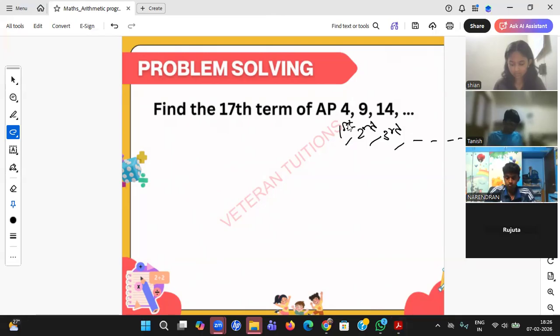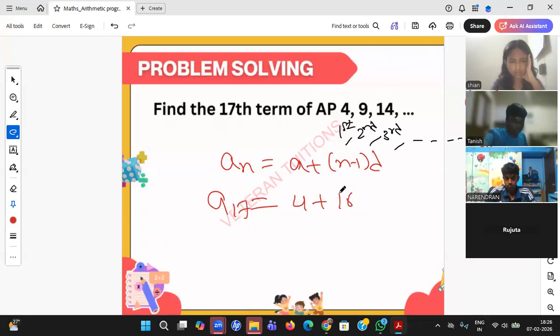Yes, Narendran. Only one formula we read, student. Whatever he is asking, assume it as the nth term he is asking, and the value of the nth term is nothing but a of n. Common difference, please be very careful. 9 minus 4 is 5.